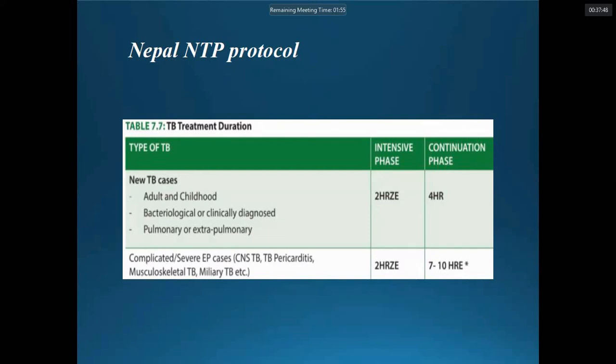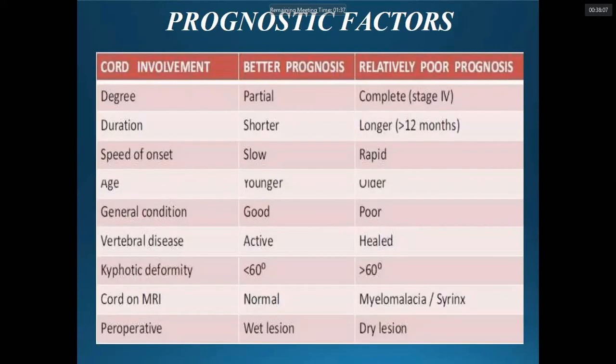The common protocol is, if the spine is involved, only spine and no neurological involvement, we give 9 months of anti-tubercular therapy, and if there are neurological signs and symptoms, 12 months of anti-tubercular therapy. The better prognostic factors are partial involvement, short duration, slower onset, young people, good general condition, active disease, and kyphotic deformity of less than 60 degrees.